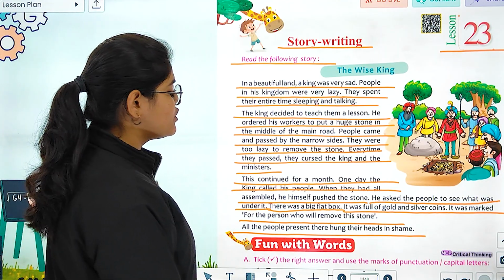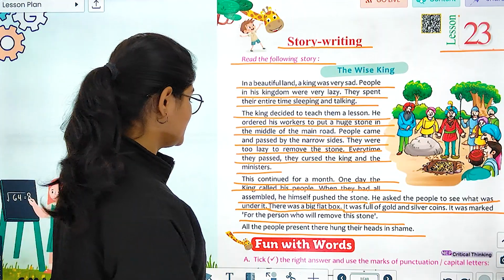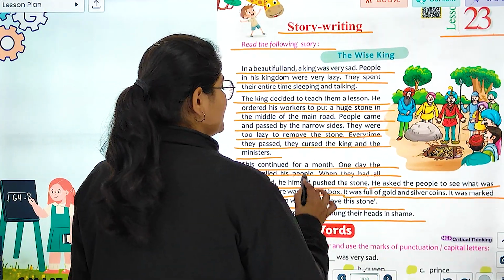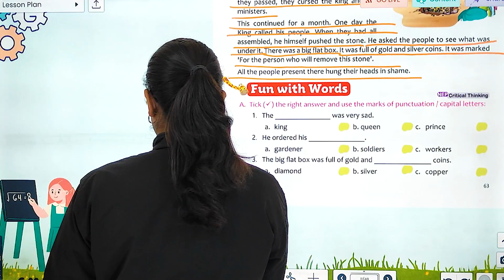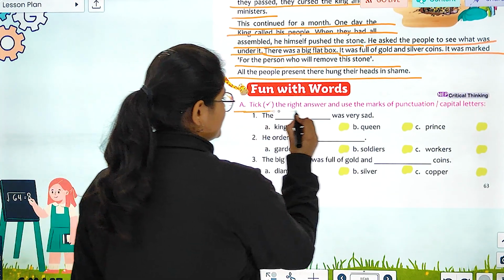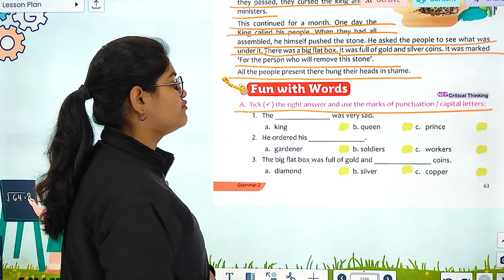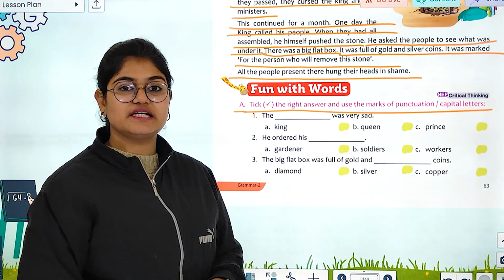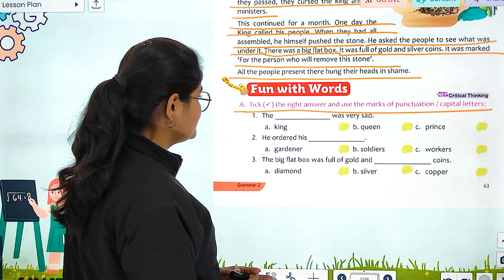Right? So this was how we have framed this story over here. Now, moving ahead, let's begin with the worksheet. So we have exercise A for the worksheet, which says tick the right answer and use the marks of punctuation or capital letters. So, जल्दी से इससे पढ़ते हैं.